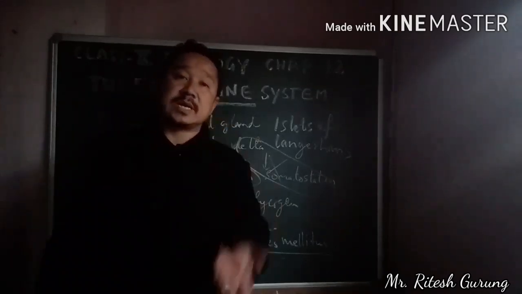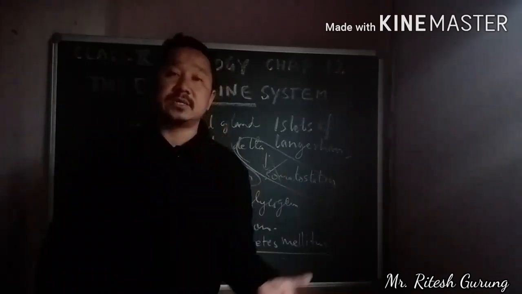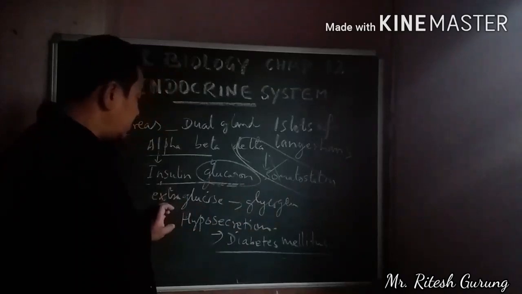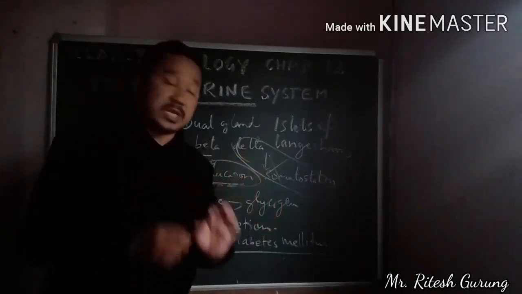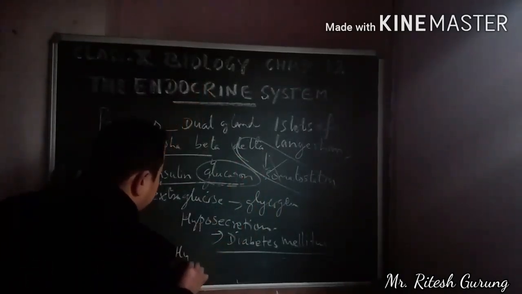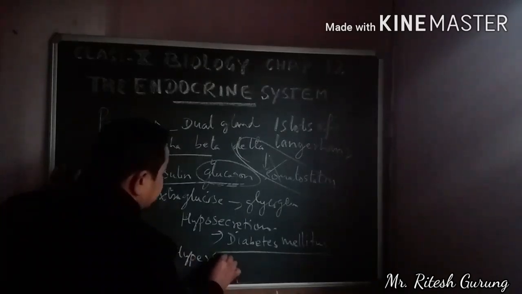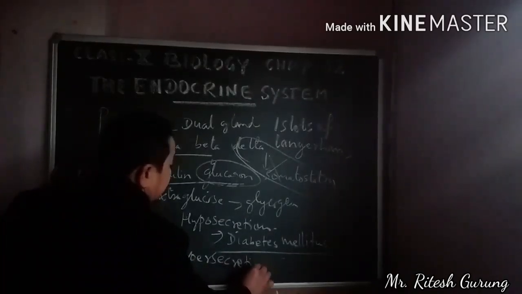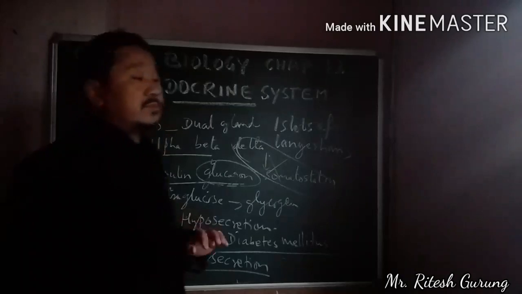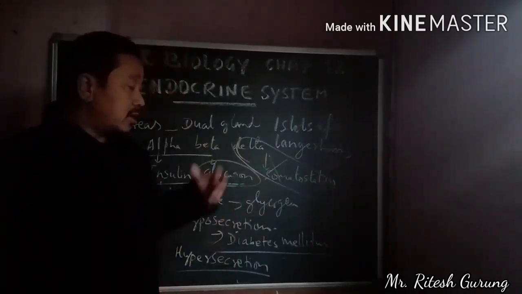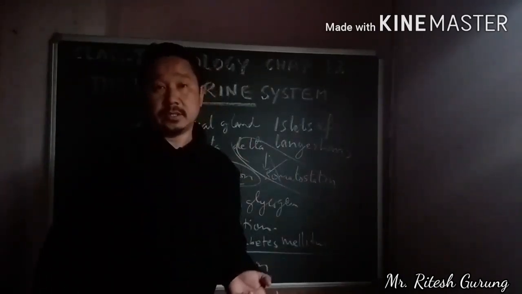Okay, and now hypersecretion of insulin. If the insulin is secreted more than the body requires, called hypersecretion, then the condition will be just the reverse.